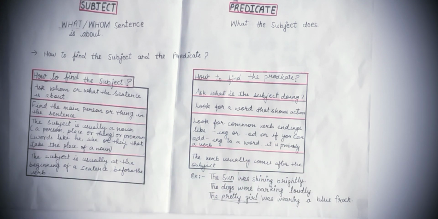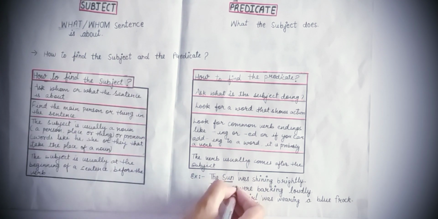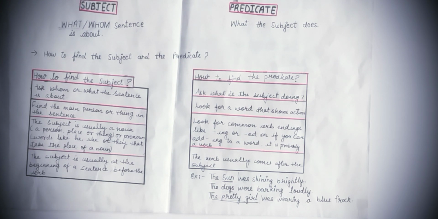Second example: the dog. Dog is an animal, and if it is an animal, it is a noun, and noun is a subject. So the dog is a subject in this sentence, and what dog is doing, what action dog is performing? The dog was barking loudly. So barking loudly is a predicate.